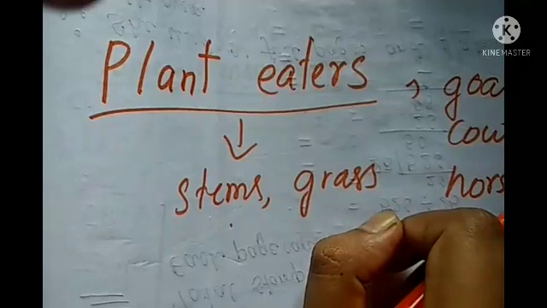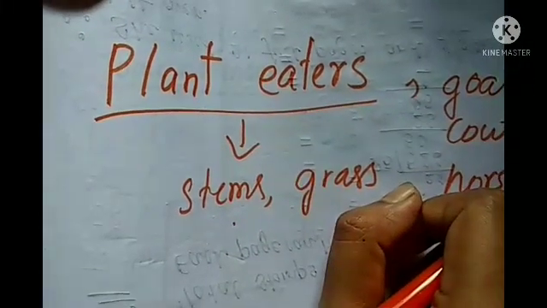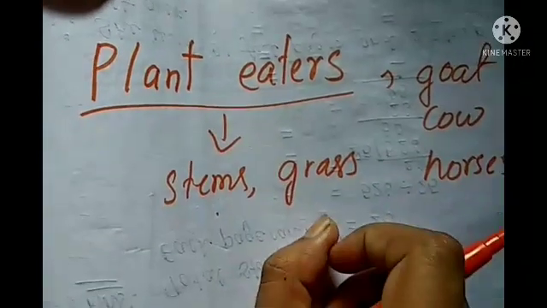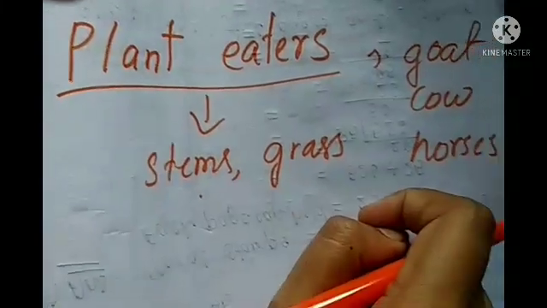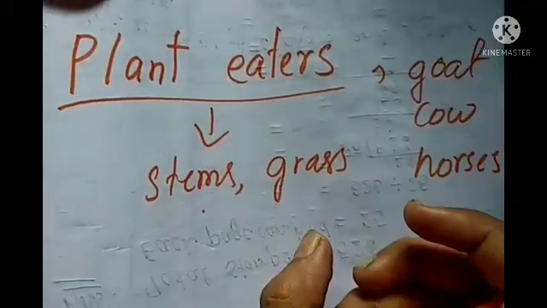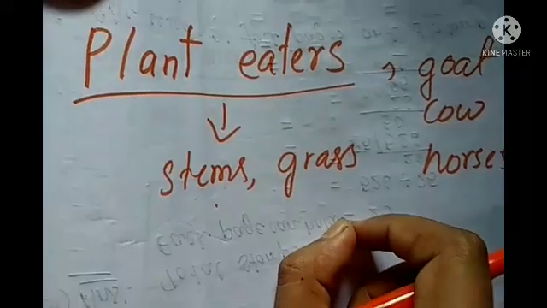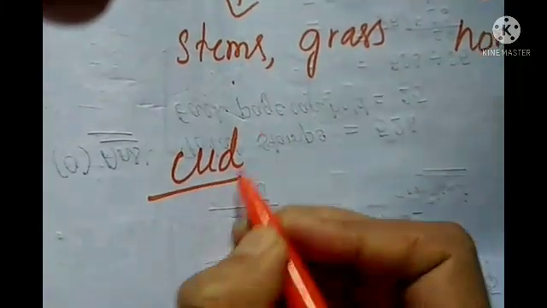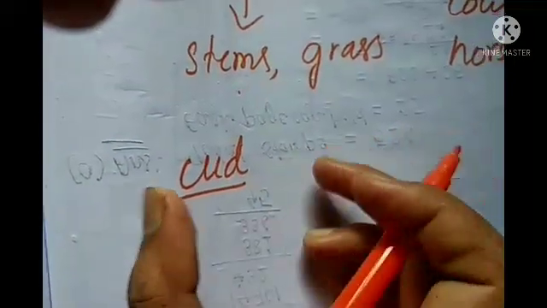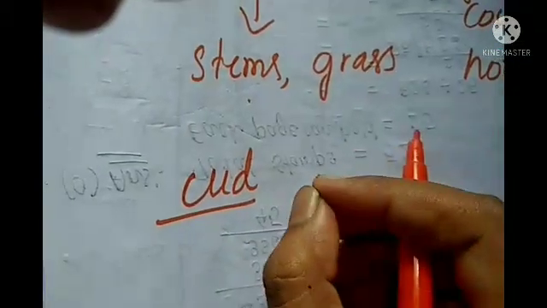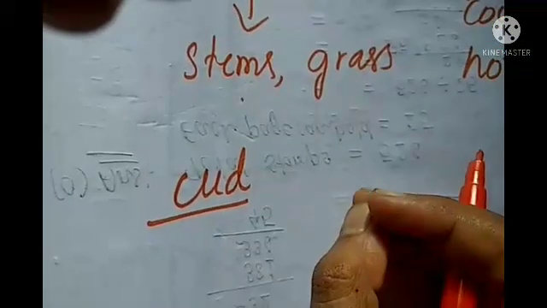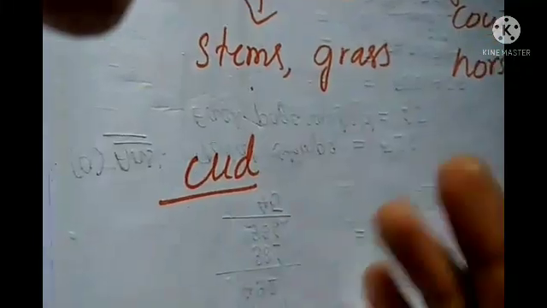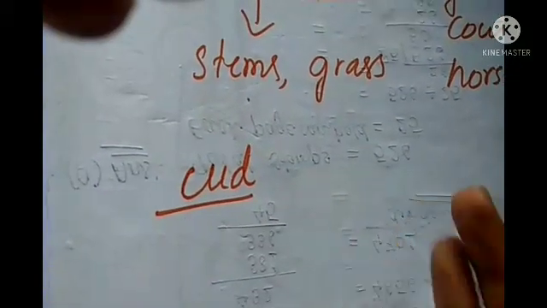So cattle first swallow all they eat, and later on when they sit, you can observe also if you have cows at home, in their free time when they sit, you will see that they always chew something, right? That is called cud. The spelling is C-U-D, cud. So what does cud mean? The partly digested food that they store in the stomach, and again they bring it back to their mouth for further chewing, and then it gets finally digested. So that is the digestion process in the case of a cow.